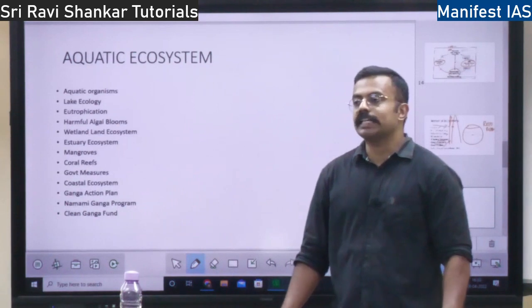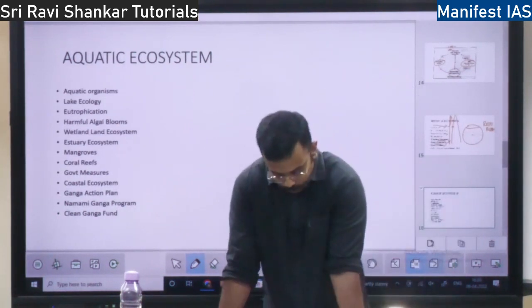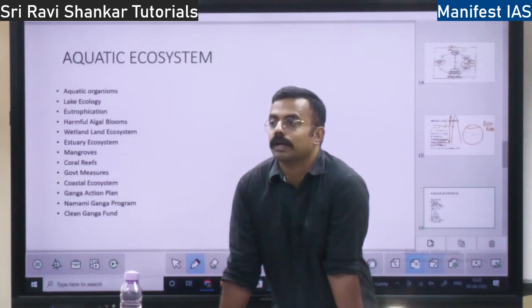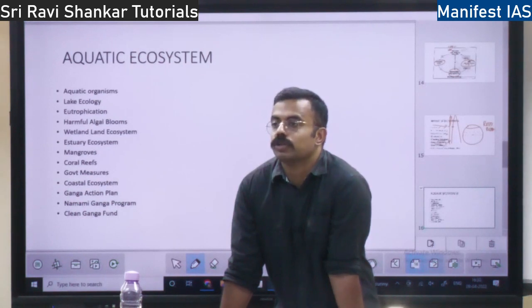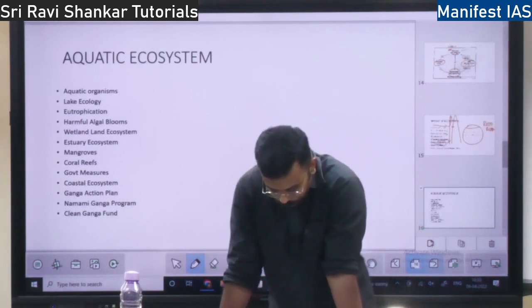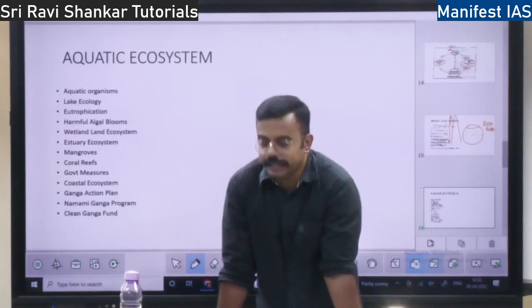The first type is neuston. Some plants float on the water surface, at the air and water interface. Those plants which float on the water are called neuston, right?